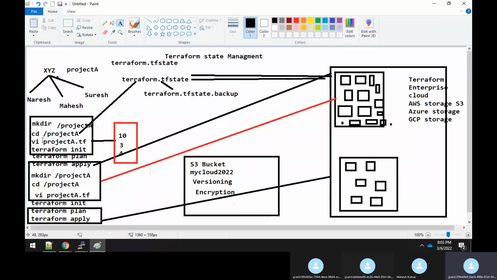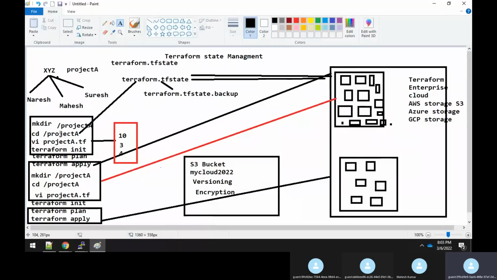For example, if Naresh is doing any work in a project, finally he will try to do an apply. Once he does an apply, it will create a terraform.tfstate file, but it will not create it in its local disk. See here, guys.